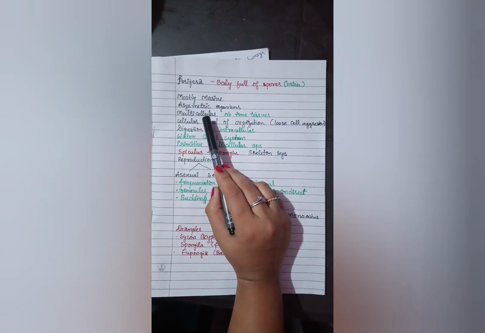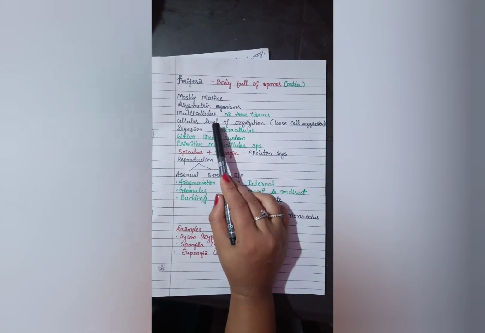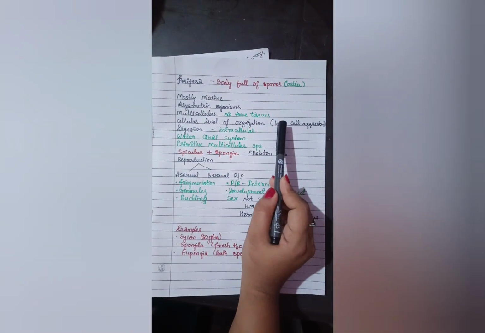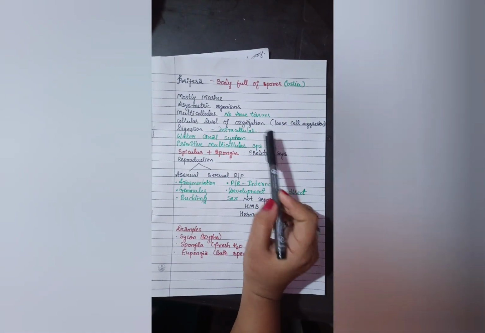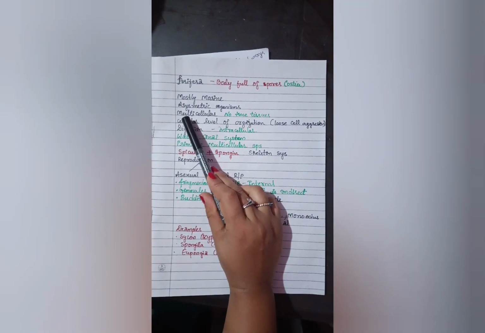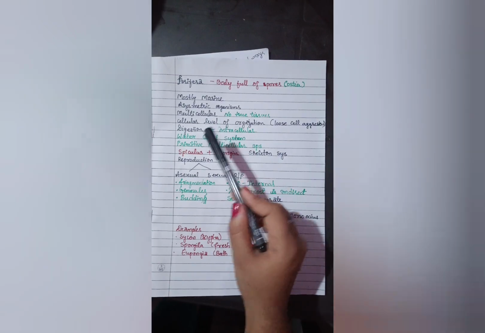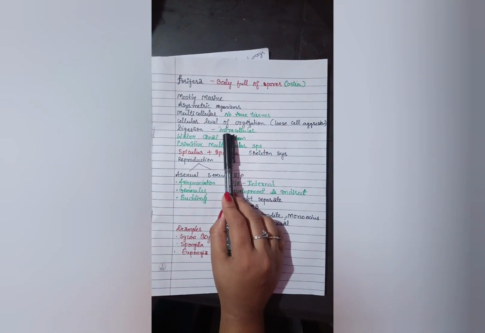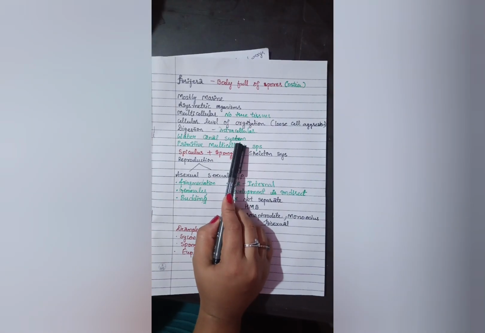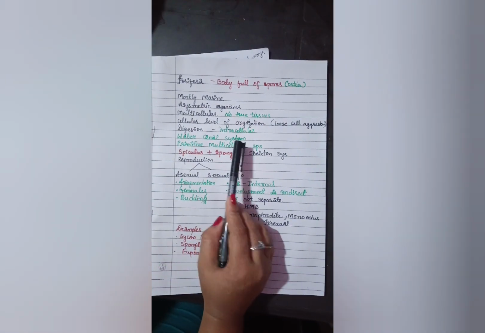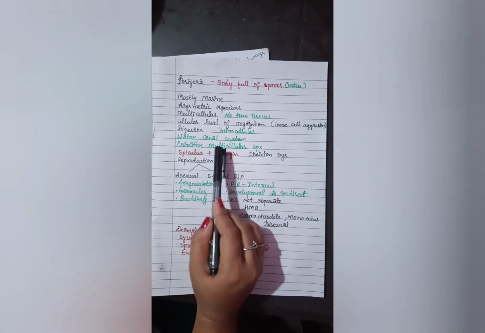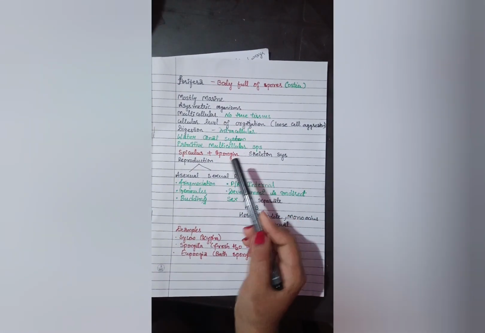Then, coming to the multicellular level, it shows a cellular level of organization, that is, loose cell aggregations are present. These cells don't group into tissues. That's why we say it has a cellular level of organization, and many cells are present, so multicellular. Digestion is intracellular in poriferans. The water canal system is the main important characteristic feature of poriferans, which is present in Porifera only, whereas the water vascular system is present in Echinodermata.